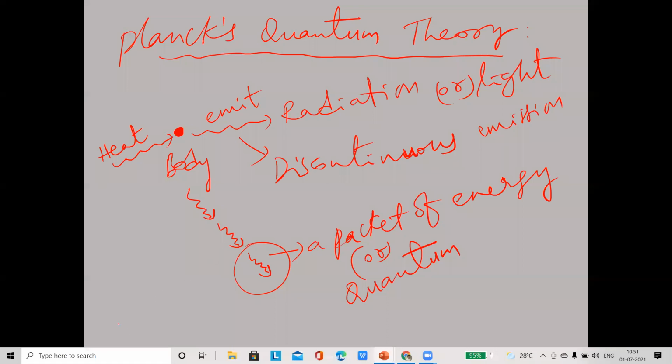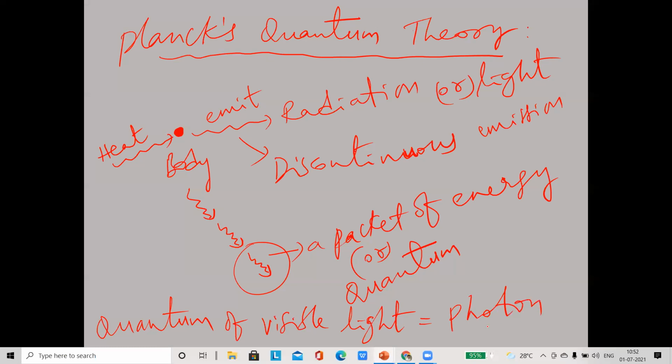Photon. The quantum, or packet, of visible light is called a photon.